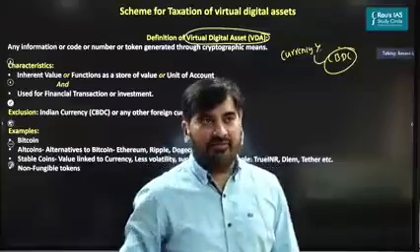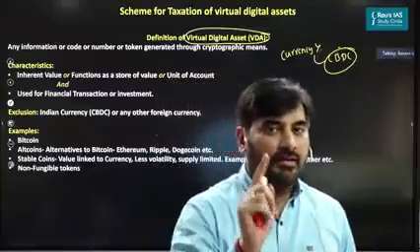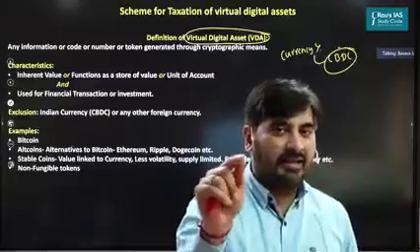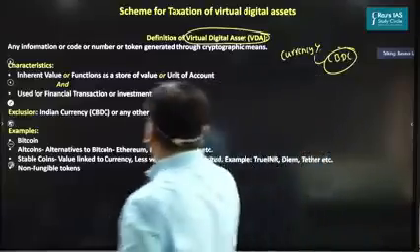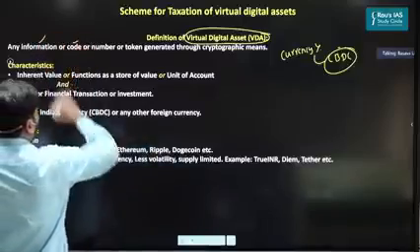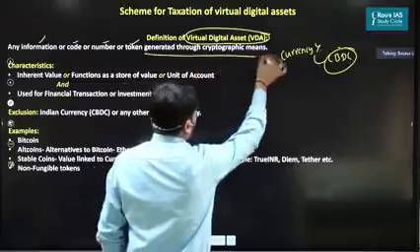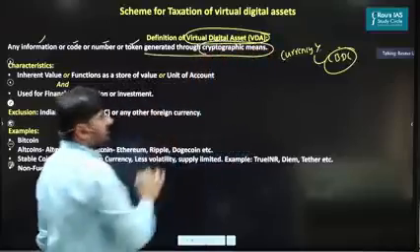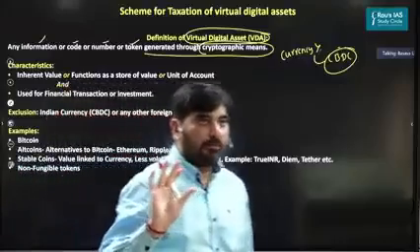Now, what is the definition of the virtual digital asset? Look at the wording there. This wording can be directly asked as a statement in the prelims examination. That is why I've incorporated it here. So a virtual digital asset could be any information, code, number, or a token which is generated through cryptographic means.